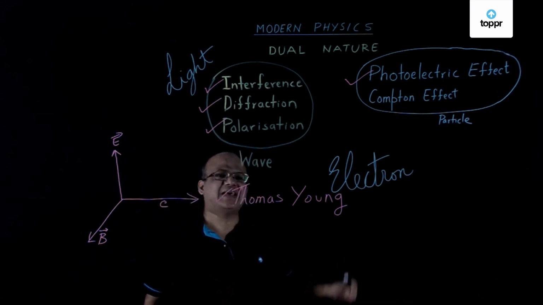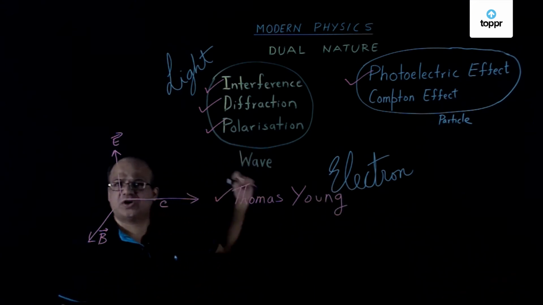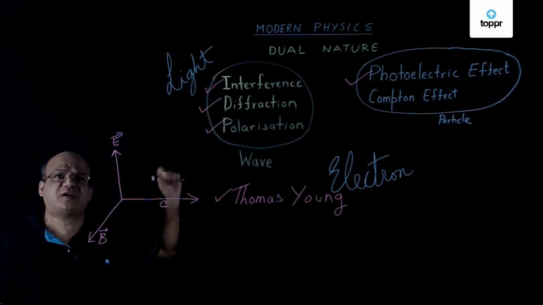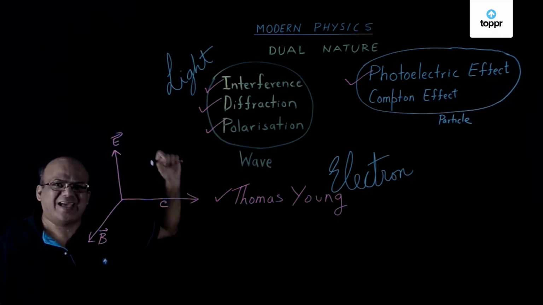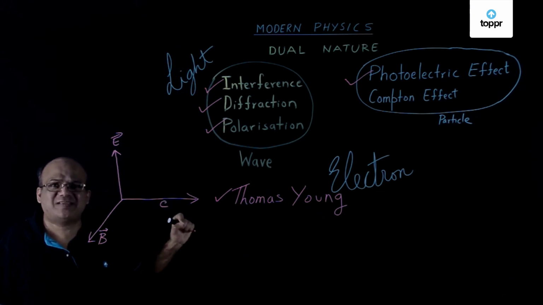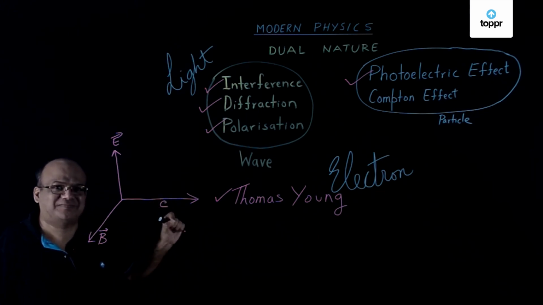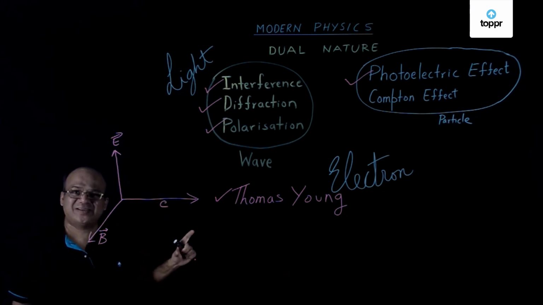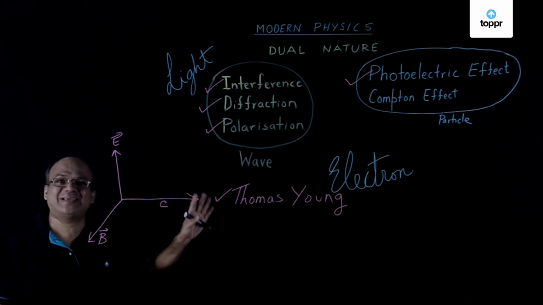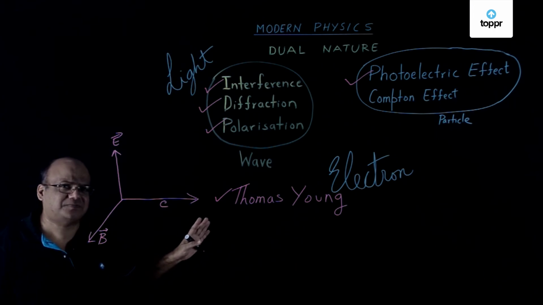Einstein in 1905 took light as a particle to explain photoelectric effect. And for this, he got the Nobel Prize in physics in 1921. Remember, Einstein got only one Nobel Prize, and that was for explaining photoelectric effect.